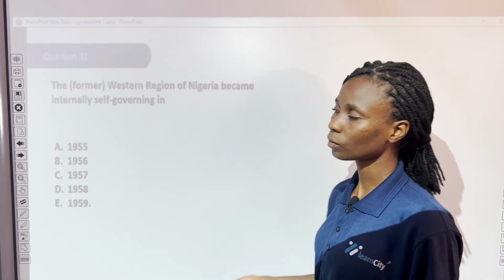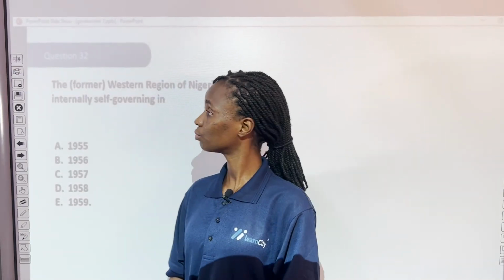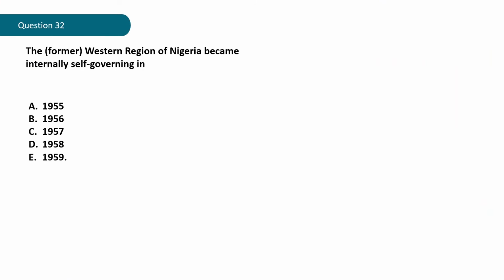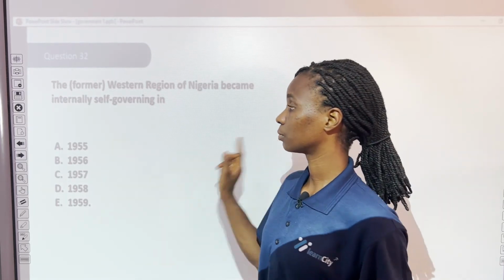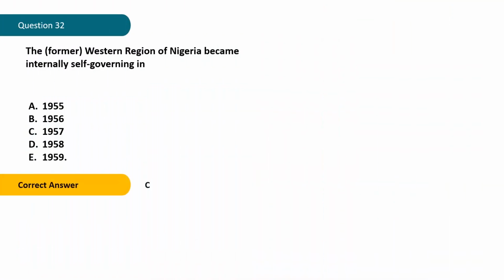Now, question 32. The former western region of Nigeria became internally self-governing in A. 1955, B. 1956, C. 1957, D. 1958, and E. 1959. Can you guess what the correct answer is? Let's see. The correct answer is C. 1957.